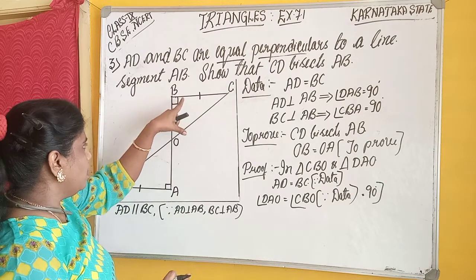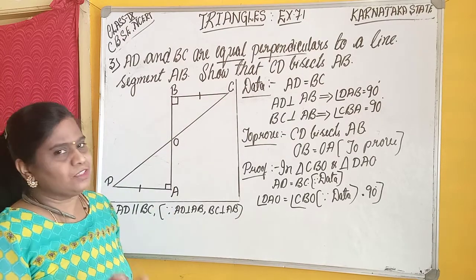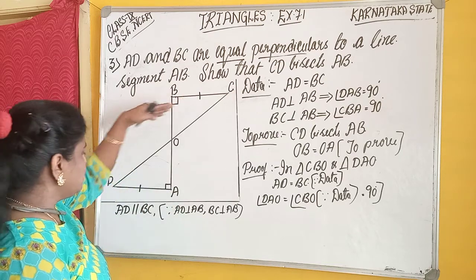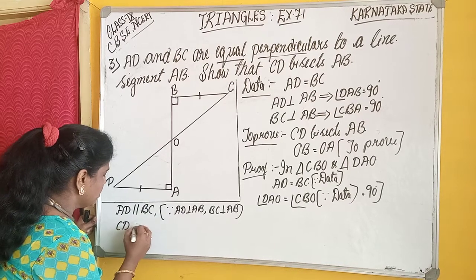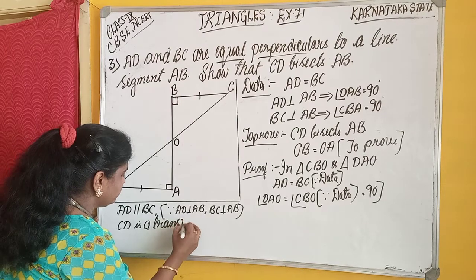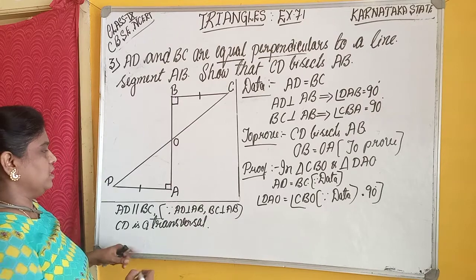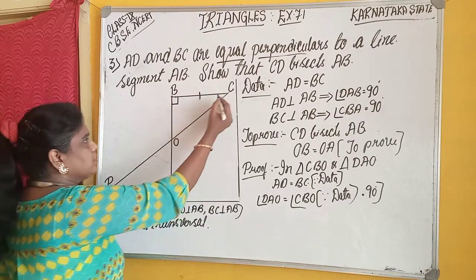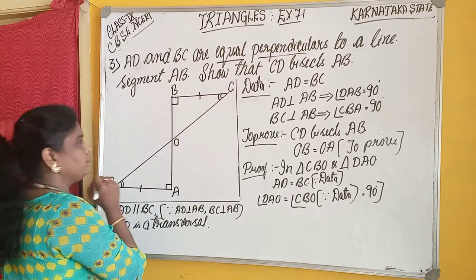When we know that these two lines are parallel, consider CD as a transversal. When BC is parallel to DA, CD is a transversal. Let us think of this angle and this angle.